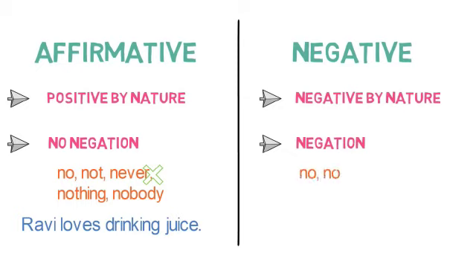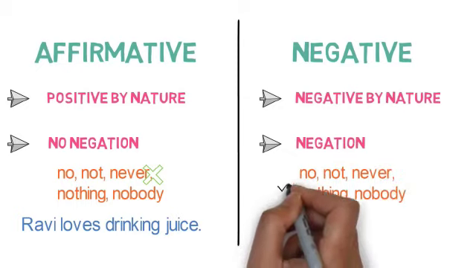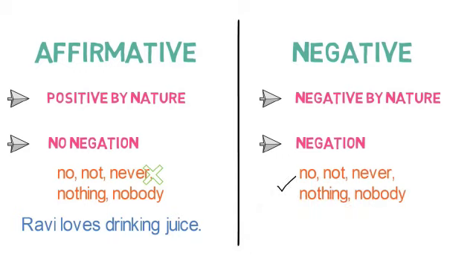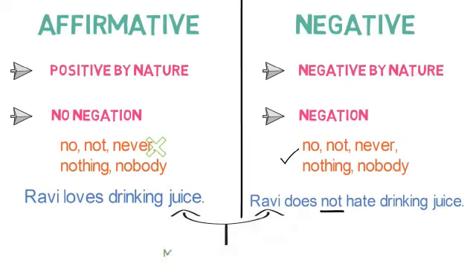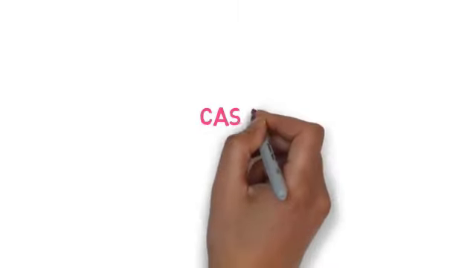Let's proceed to negative now. They are negative in nature, and words like no, not, never, nothing, nobody are used in the sentence. Ravi does not hate drinking juice. The word not is used, so it is a negative sentence. Comparing both sentences, you get to know that we have not changed the meaning. So we have to take care that the meaning should not change.